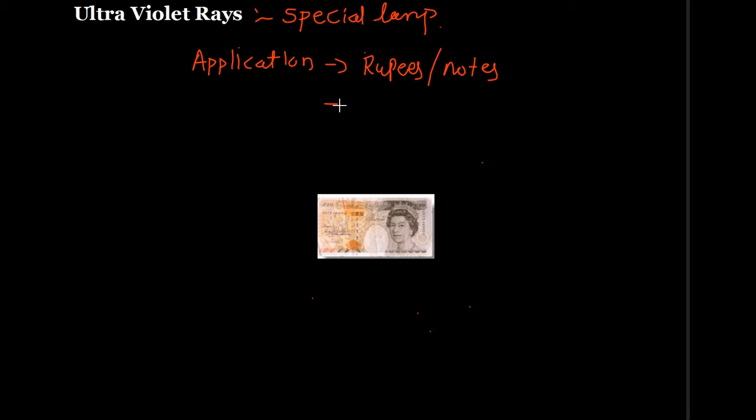It is also used in cloth whitening, because substances in washing powder fluoresce when UV light strikes them.